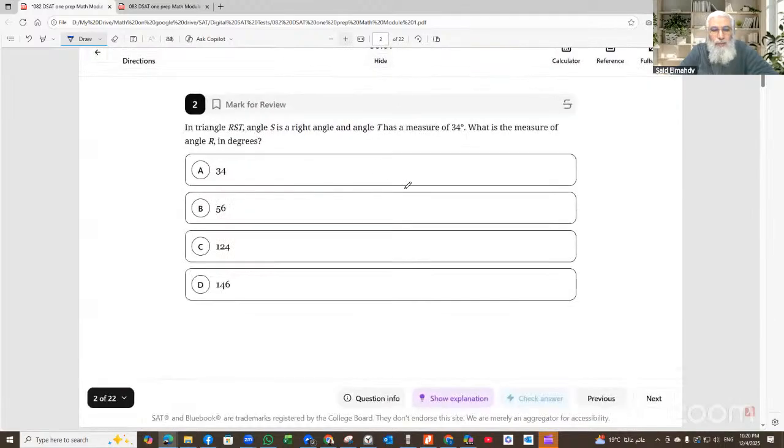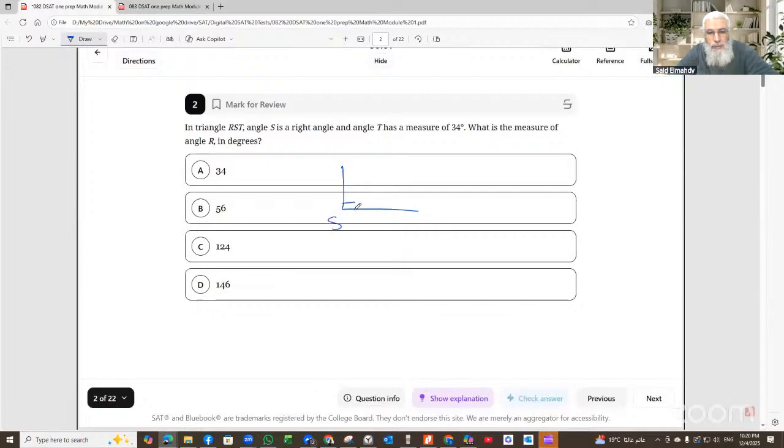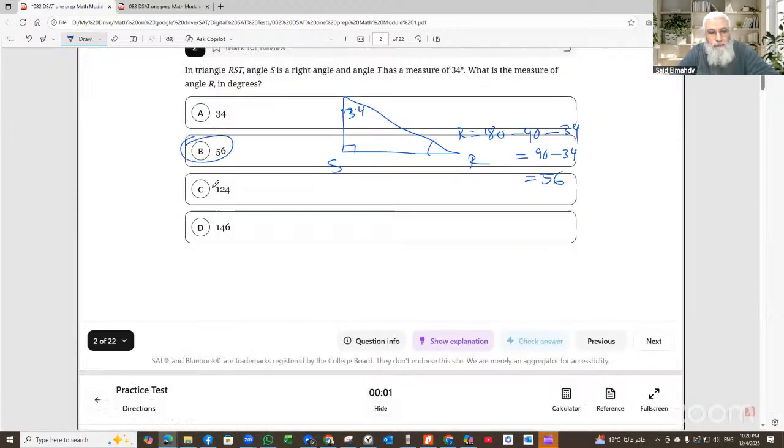In triangle RST, angle S is a right angle, and angle T measures 34. What's the measure of angle R? So angle R is equal to 180 minus 90 minus 34. 180 minus 90 is 90. 90 minus 34 is 56. So the answer is 56.